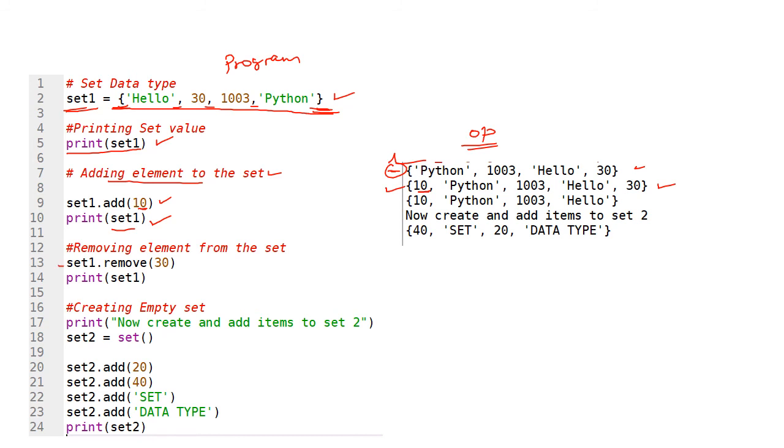And next I'm going to remove this value 30. 30 is already there in this set. I'm going to remove this 30. Okay, now let us print this set. See, there is no 30 in this set.